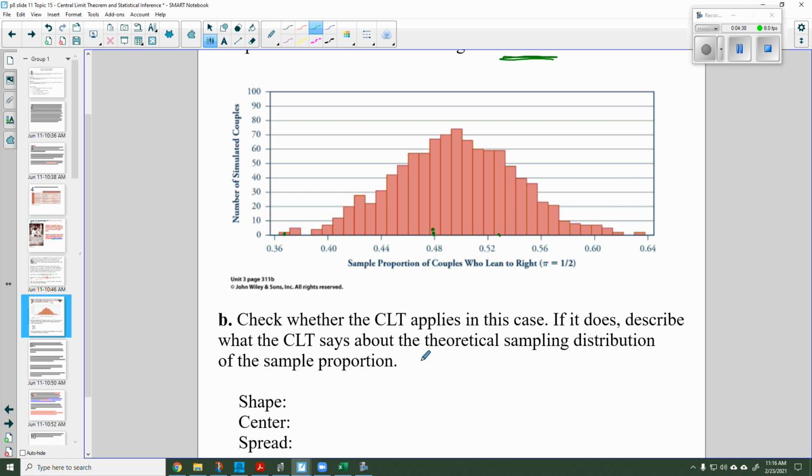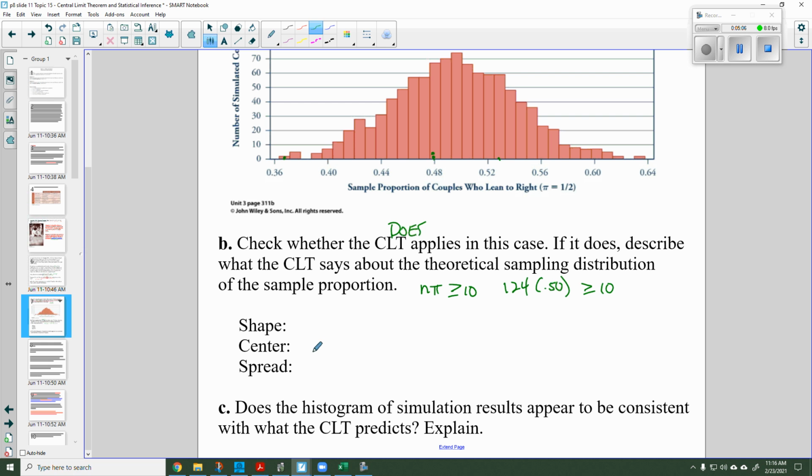So we're going to see if the central limit theorem applies, which is N times pi has to be greater than or equal to 10. Well, my N is 124, my pi is 0.50, and that's clearly greater than or equal to 10, it's 62. And 1 minus pi would also be 0.50, so the central limit theorem does apply. So we're happy with that. So what it says is that the shape of the distribution will be normal. And in fact, we have a normal shape right here, unimodal and symmetric.